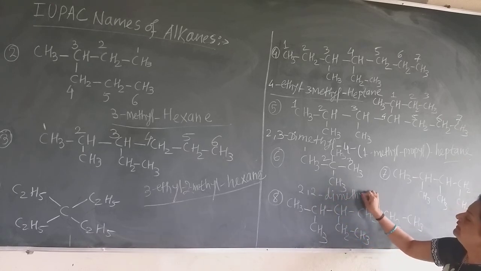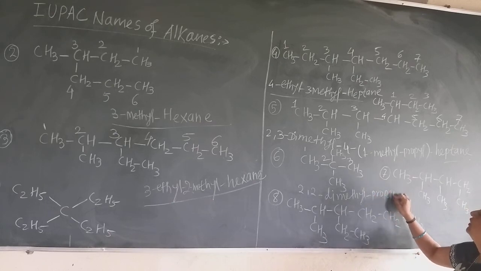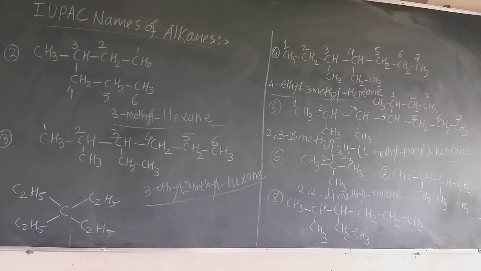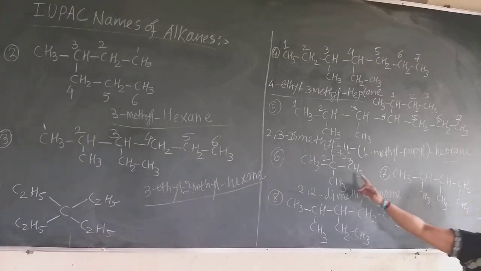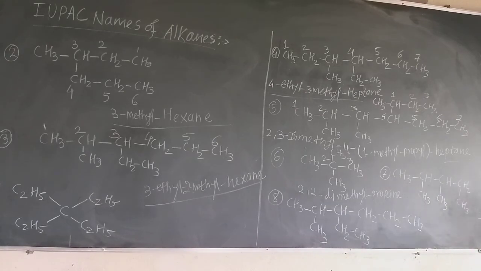Dimethyl, and in the chain there are 3 carbons, so it is propane. 2, 2 dimethyl propane is the name of this compound. Now let us see this example.